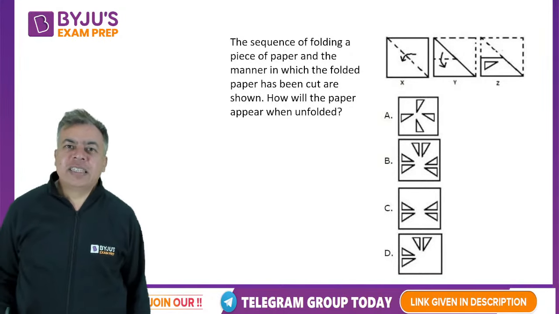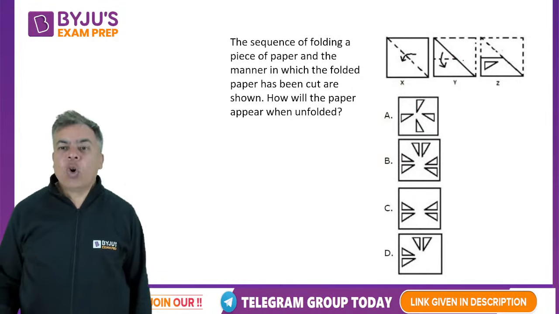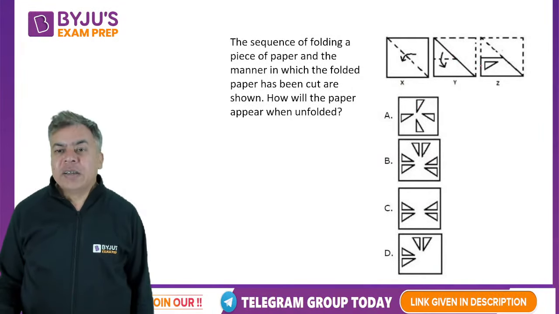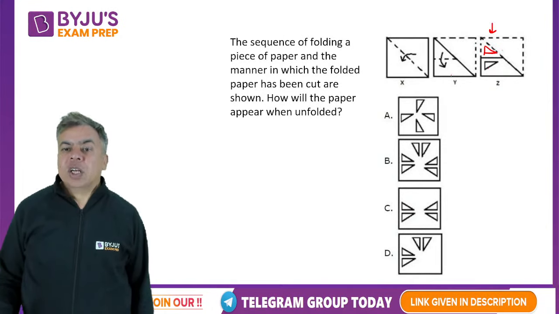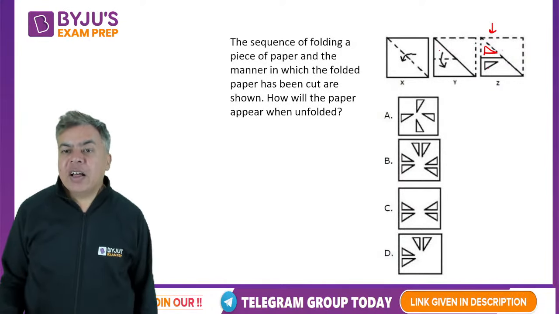Yes, D is the answer. Let's see. Let's go in reverse order. See, here this is this. So when you unfold the last one, this part will come here, like this. So that means here I have got this.